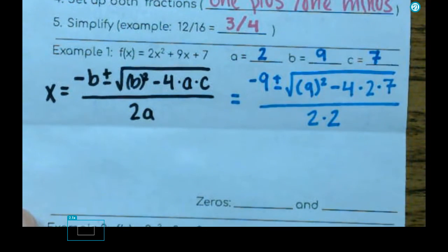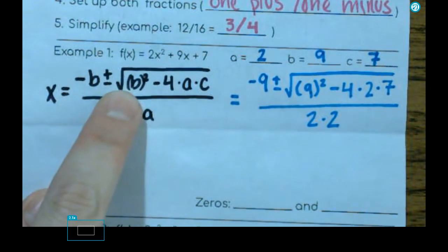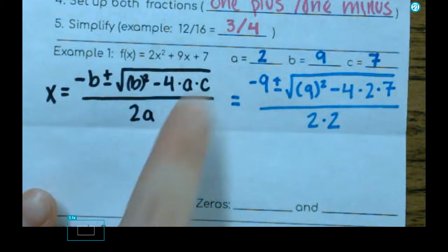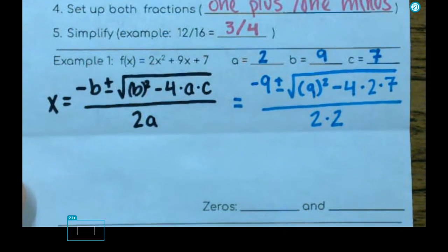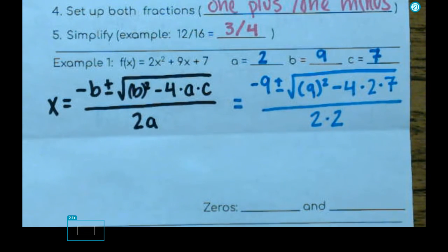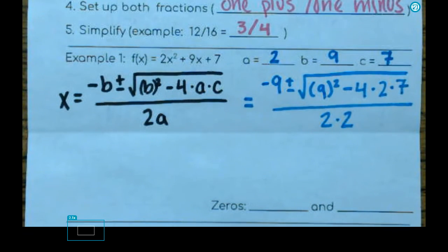So b gets plugged in twice, a gets plugged in twice, c you just use once. I'm going to give you guys a second. I need you to make sure you have that written down, and then I need you to double check it with mine because it's important that you have it correct. Okay. Any questions about plugging things in? Yes.